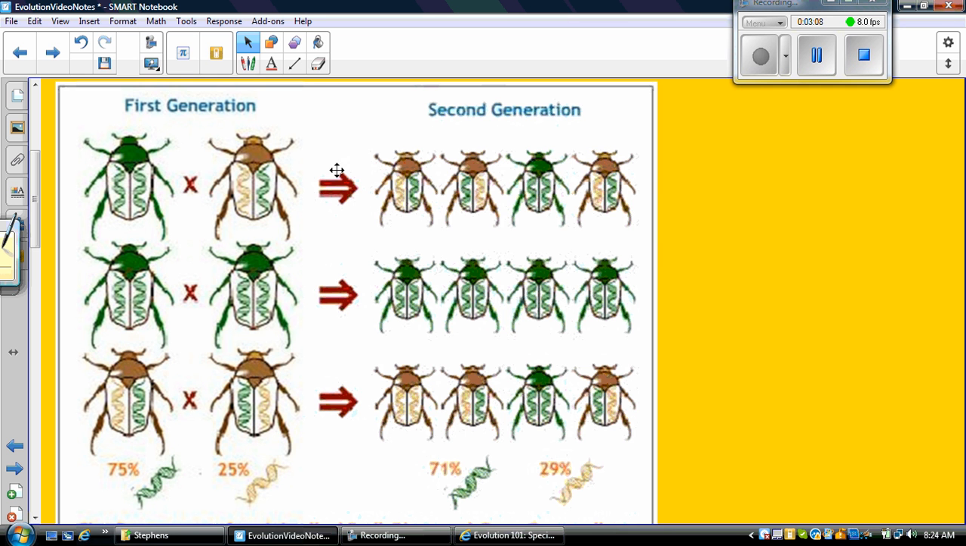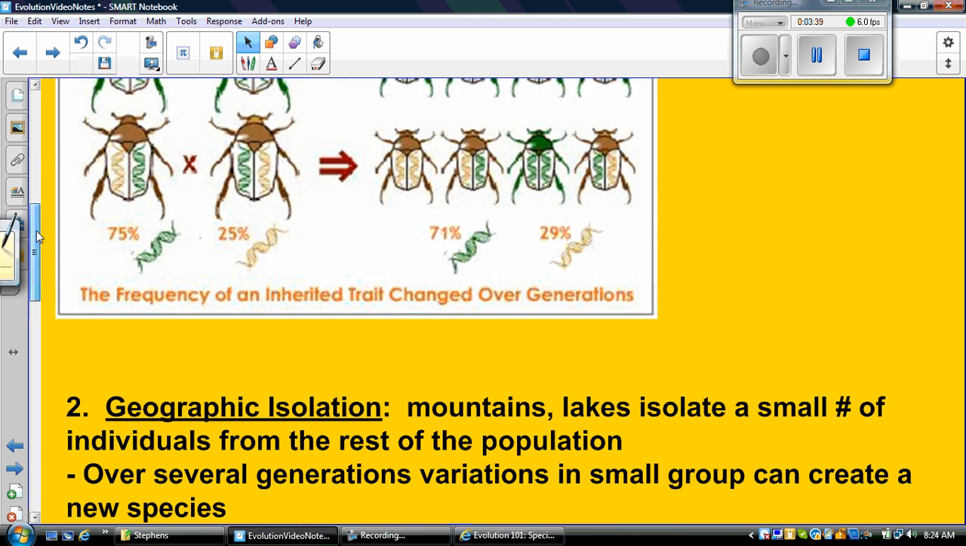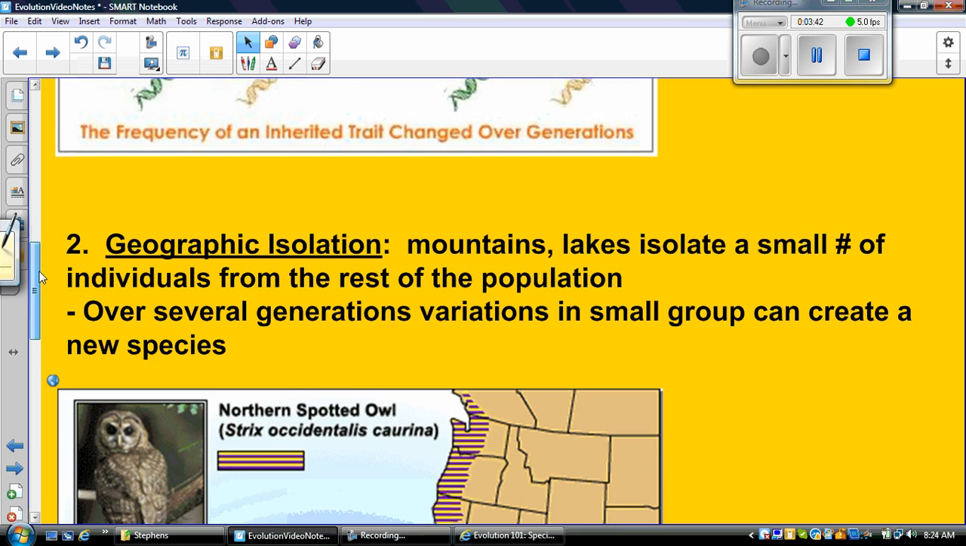Now if you notice, because the green does not show up when paired with the brown, most of the offspring are going to be brown instead of green. If you get two green beetles that mate, then you're going to get all green offspring. If you get two brown that mate, you're going to get majority brown and then maybe one green. So that lets you know how things are inherited. This is how our traits are inherited. And like I said, we will take genetics in 8th grade, and that will explain a little bit more about this, but this is just the introduction.